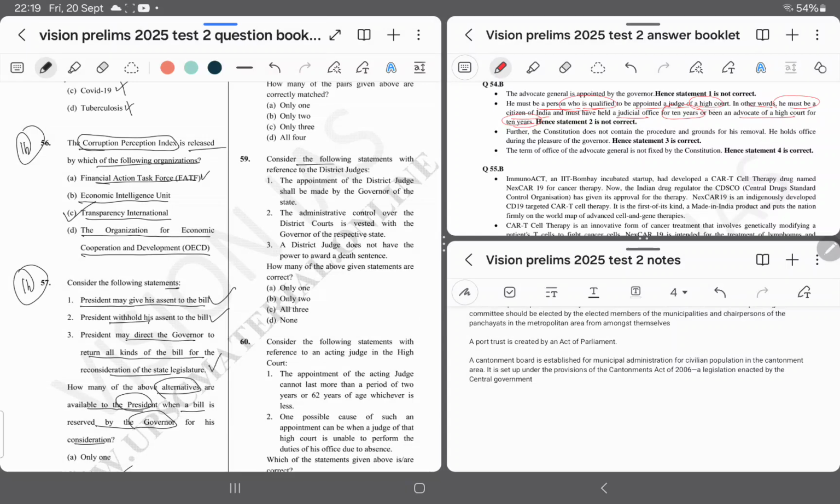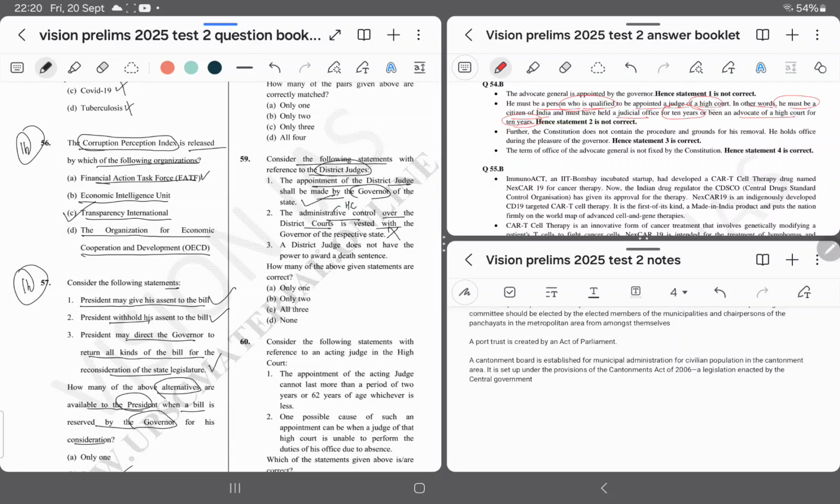59. Consider the following statement with reference to district judge. Option number 1, the appointment of district judge shall be made by governor of the state. Right. Option number 2, the administrative control over the district court is vested with the governor of respective state. No, it is with High Court of the concerned state.